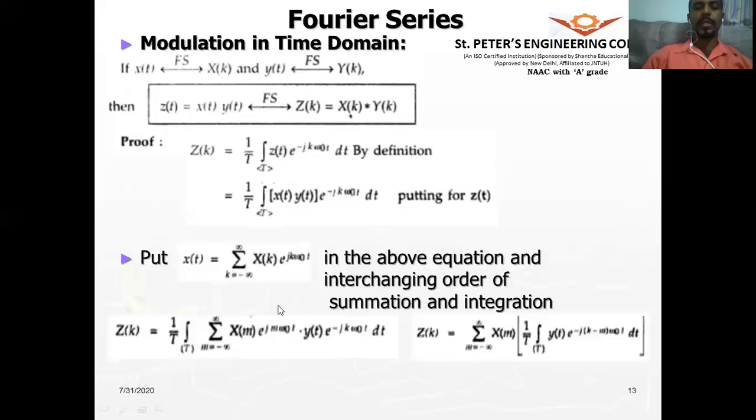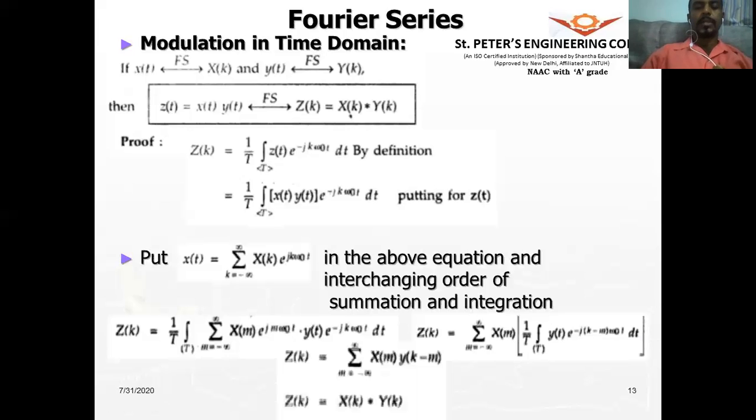So for that reason, we have represented this in terms of m. So sigma m equals minus infinity to plus infinity X of m, 1 by T integral over 1 period y of t e to the power of minus j k minus m omega naught t dt.